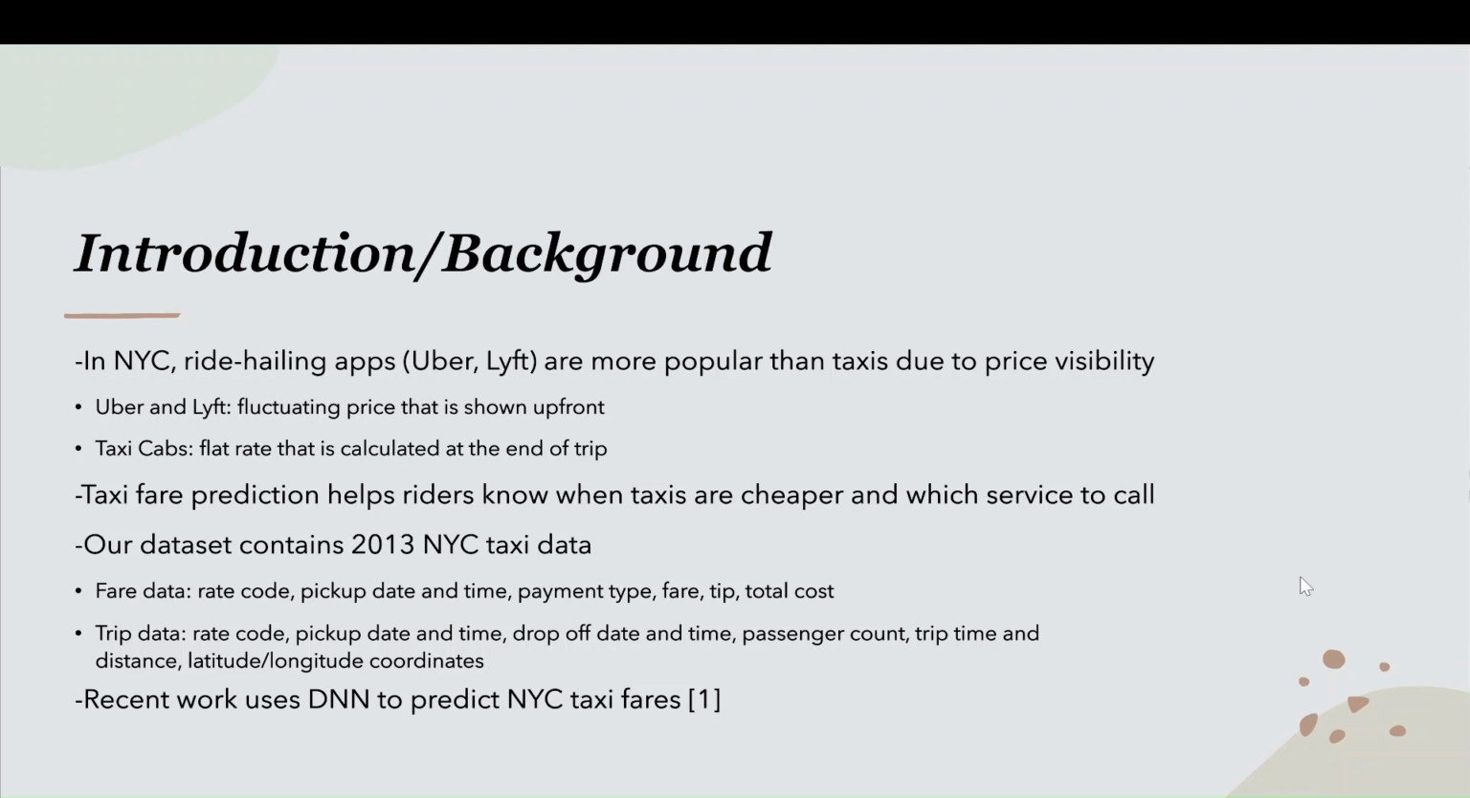For this project, we chose to look at the 2013 New York City taxi data, which contains both fare and trip data. Some of the important categories are the pickup and drop-off date and time, the payment type, the fare and tip, the passenger count, the trip time and distance, and the latitude-longitude coordinates. Currently, deep neural network models are being used to predict New York City taxi fares, and we hope to add to this work with our own project.